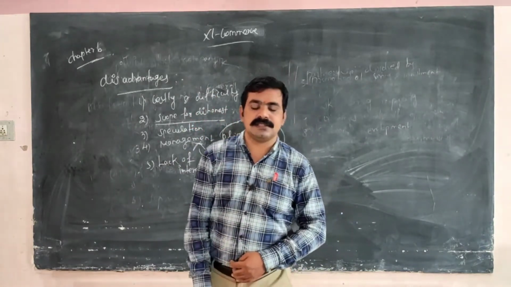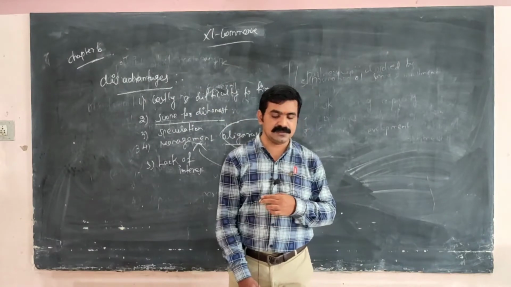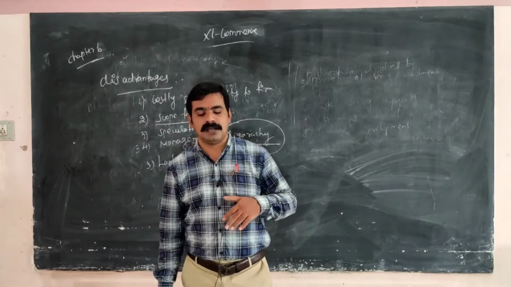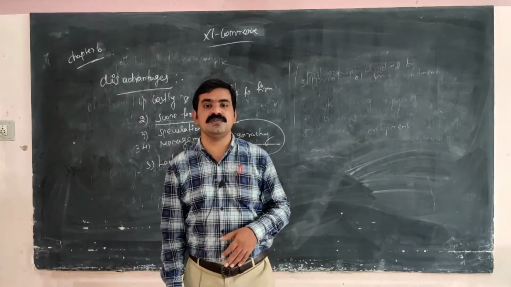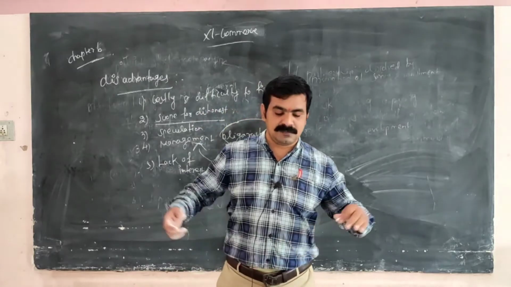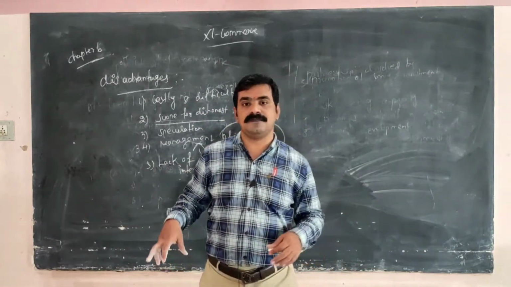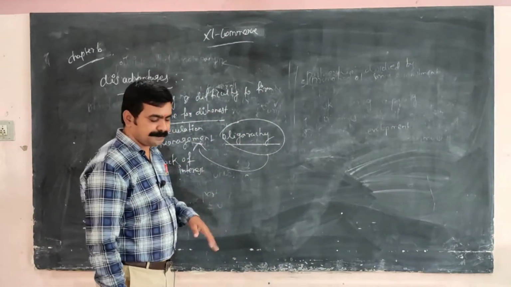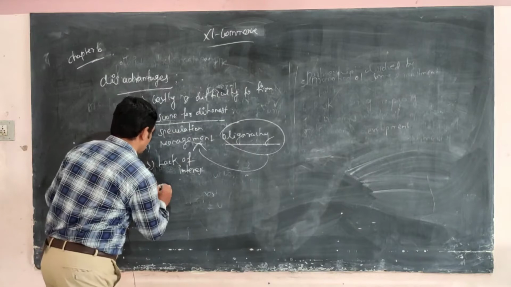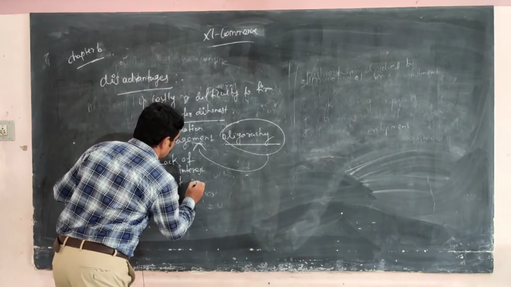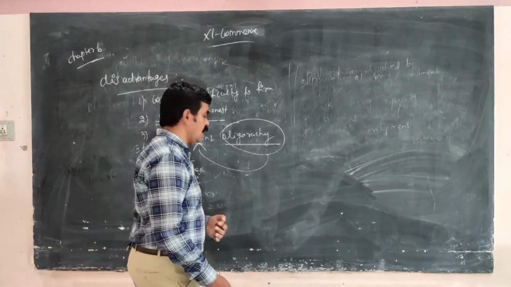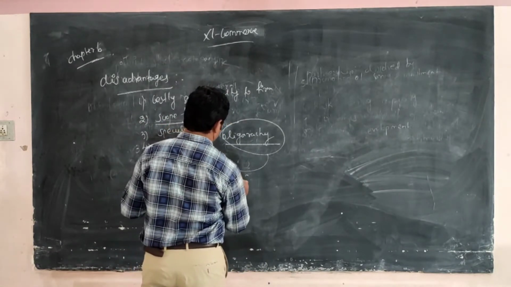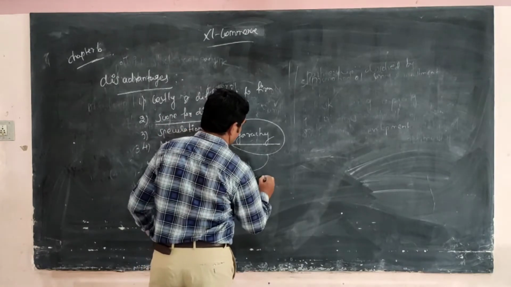In a sole trading company personal supervision is possible, but in a company it is not possible, because a huge number of laborers are involved in the field. So they do not have good relations with the workers. Lack of good labor relations.